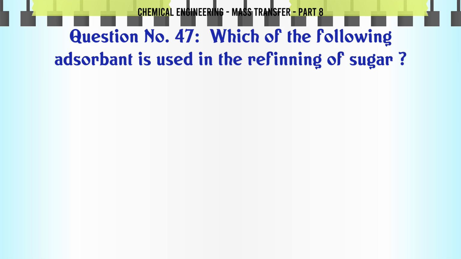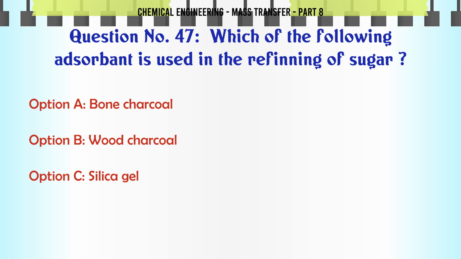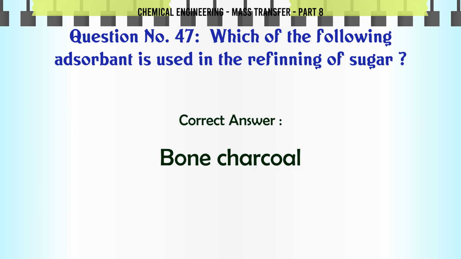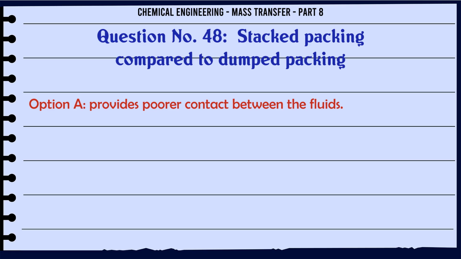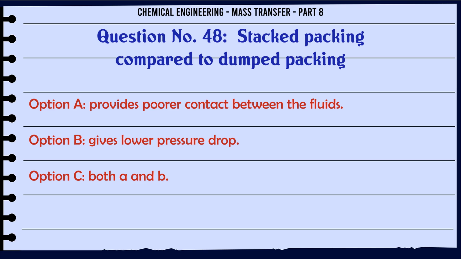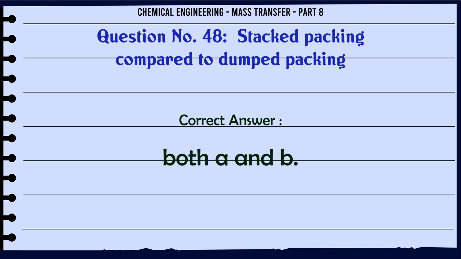Which of the following adsorbent is used in the refining of sugar? A. Bone charcoal, B. Wood charcoal, C. Silica gel, D. Activated clay. The correct answer is bone charcoal. Stacked packing compared to dumped packing. A. Provides poorer contact between the fluids. B. Gives lower pressure drop. C. Both A and B. D. Gives higher pressure drop. The correct answer is both A and B.